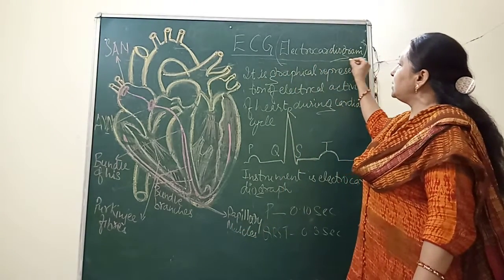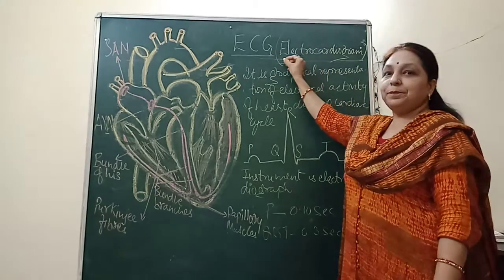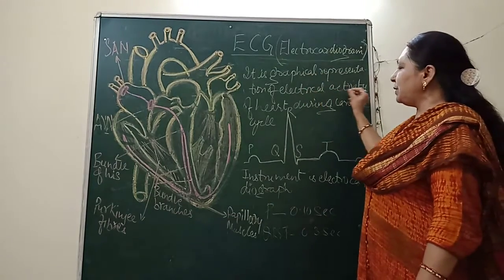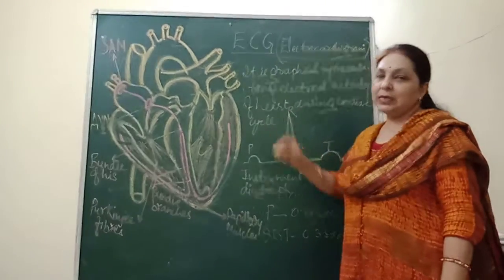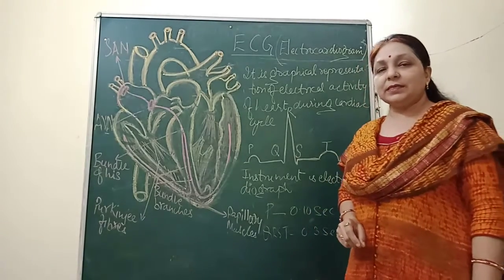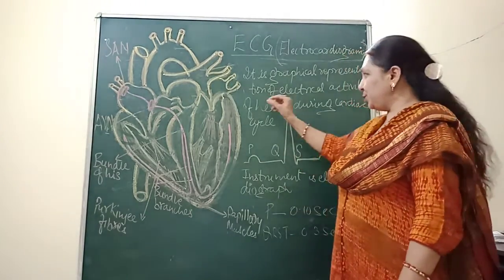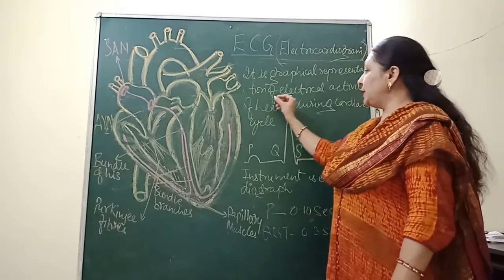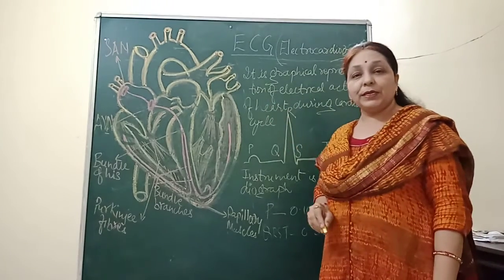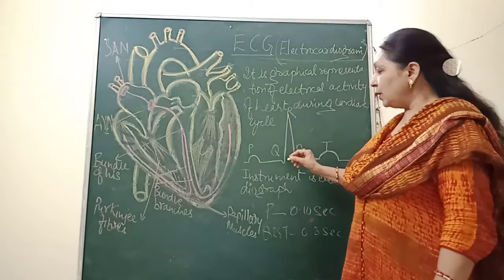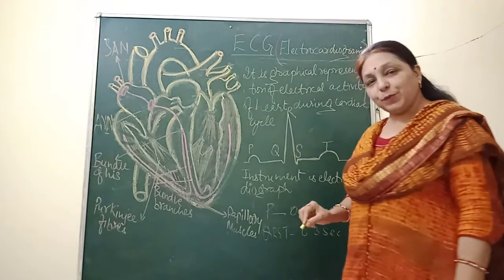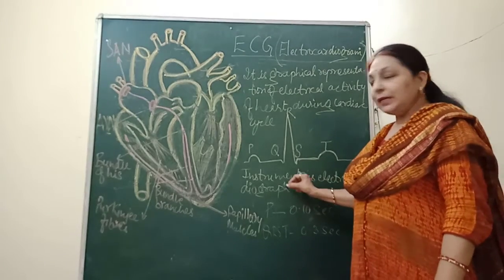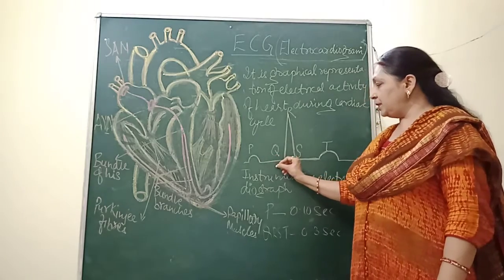What is an ECG? ECG means electrocardiogram. It is a graphical representation of the electrical activity of the heart during the cardiac cycle. Or you can say it is the graphical representation of the electrical conductivity of the heart during each cardiac cycle. This is measured by an instrument or machine called an electrocardiograph. It is represented in various peaks.